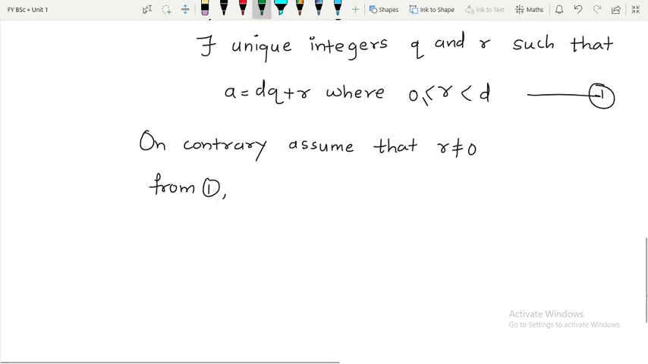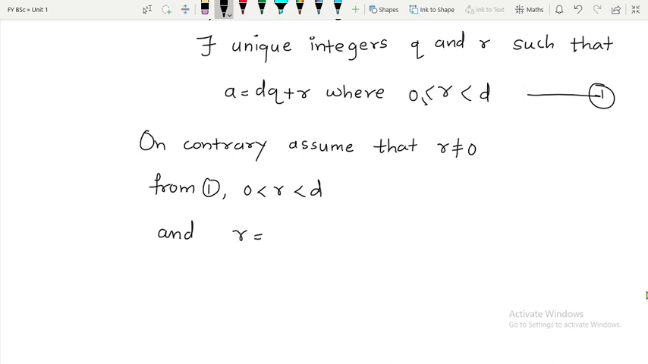So since over here R is greater or equal to 0, the equality sign is gone, because I am assuming R is non-zero, so what remains is only R is greater than 0. Therefore from 1 I can say R is greater than 0 and less than D. If you want I will write here R is greater than 0 and less than D.